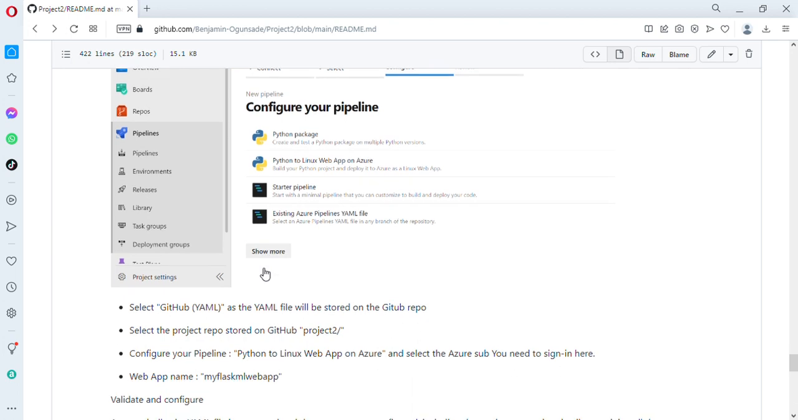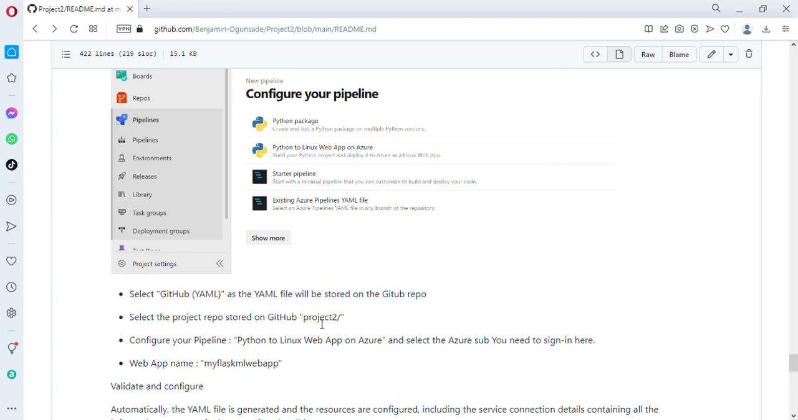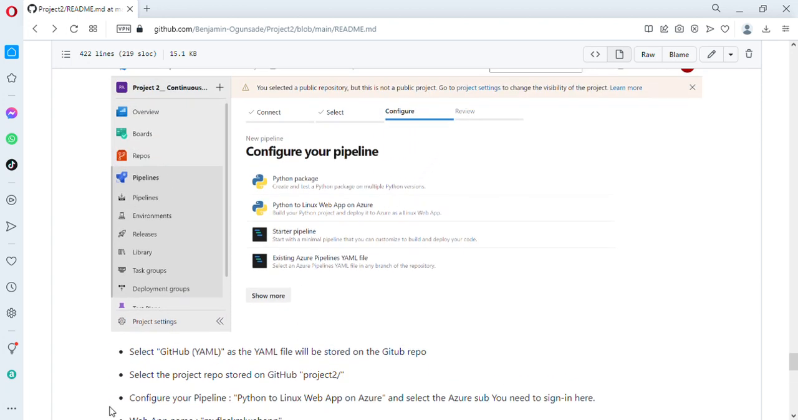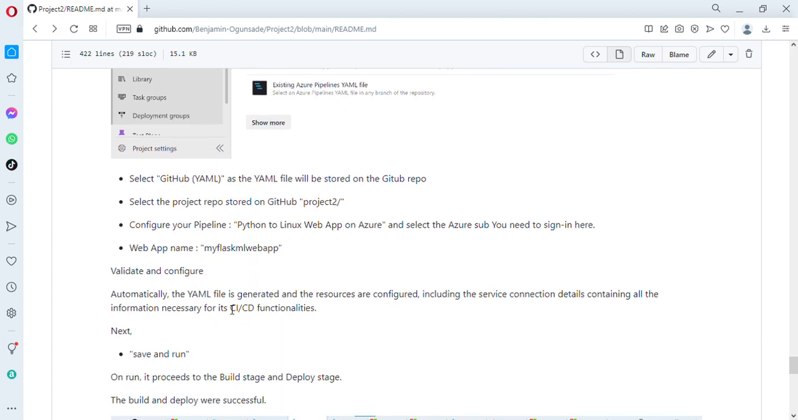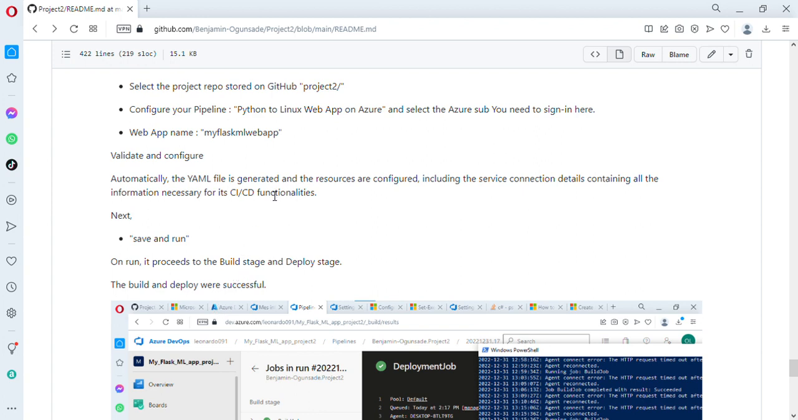You select GitHub, then YAML, in order to select my project. It links me down to GitHub, as I've done the authentications. I select Python to Linux web app on the configure step, and the next thing is to create a name for my app, which I gave the same name, my Flask ML web app. I validate and configure it. So automatically the YAML file is generated, and the resources were automatically configured, including the service connection details.